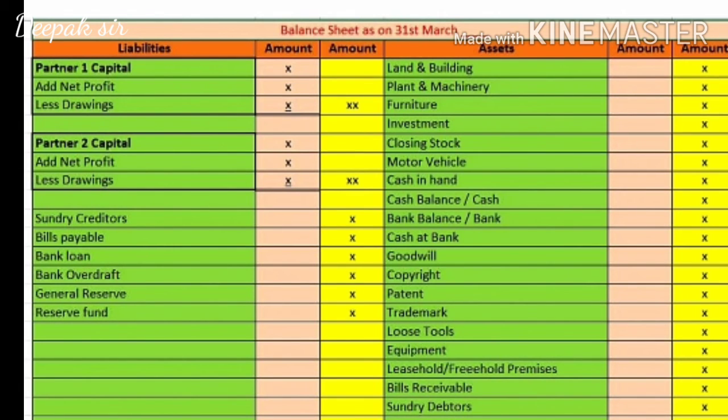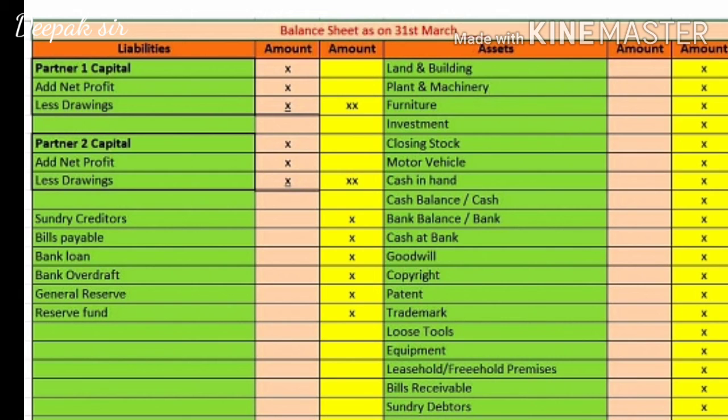Now let us see the left hand side, that is, the liability side. Now students, the liability side also we have to prepare in the same manner as we were preparing in 11th standard. The only difference is that last year we were given only one capital. Now here we are solving partnership final accounts, so partners' capitals will be given, that is, two partners' capitals will be given. So just see the format of the balance sheet. On the liability side I have written partner 1 capital. So the first partner's capital will be recorded.